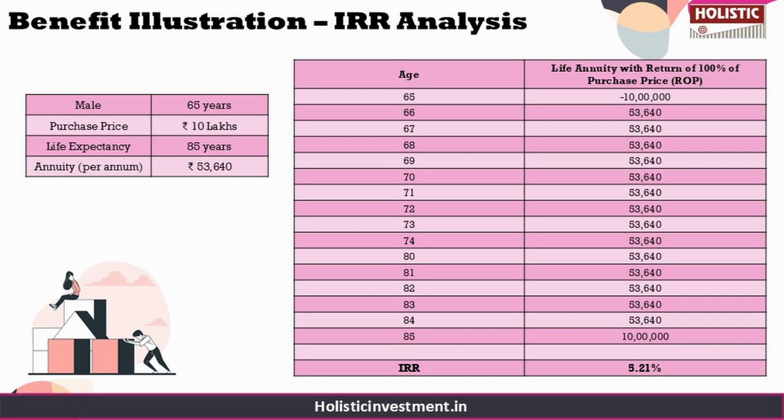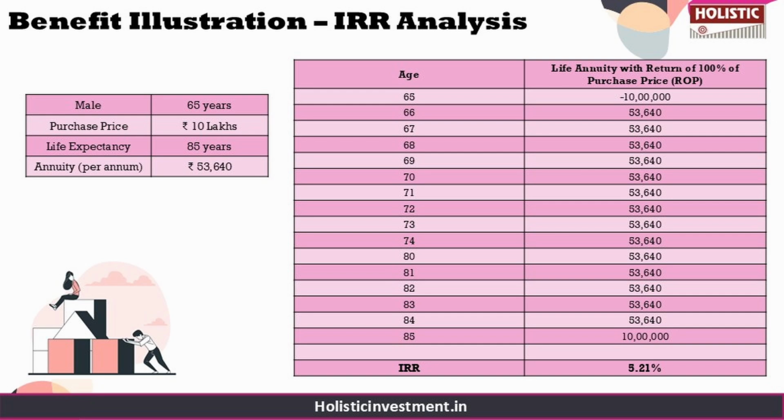So now, for example purposes, let us assume that a 65-year-old male investor pays a one-time premium of 10 lakhs under plan option 1, which is life annuity with return of 100% of purchase price. This plan provides him with an annual annuity of 53,640. Upon his death, the purchase price of 10 lakhs is also returned to his nominee.